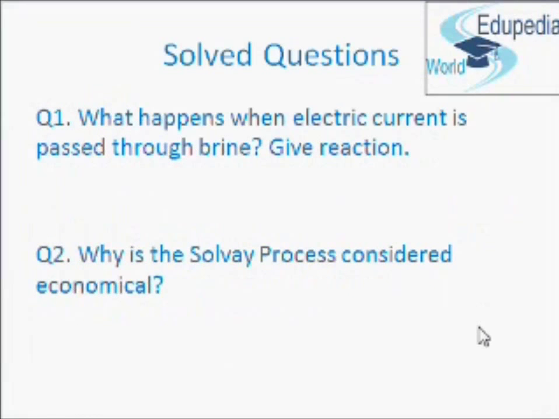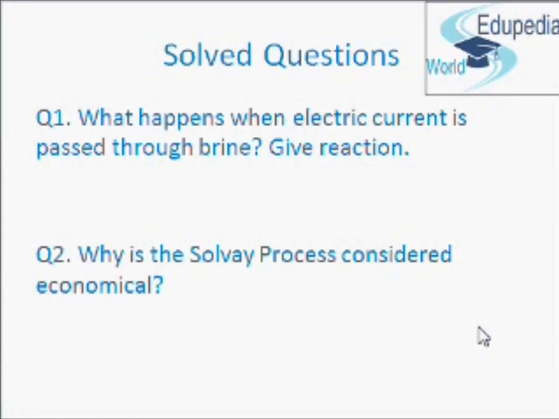Now we will discuss some salt questions. Question number 1 is, what happens when electric current is passed through brine and give chemical reaction?